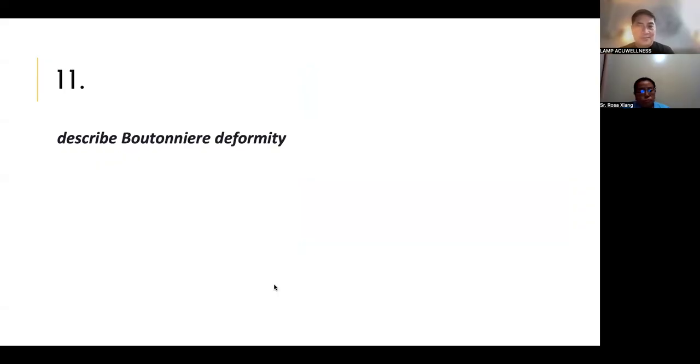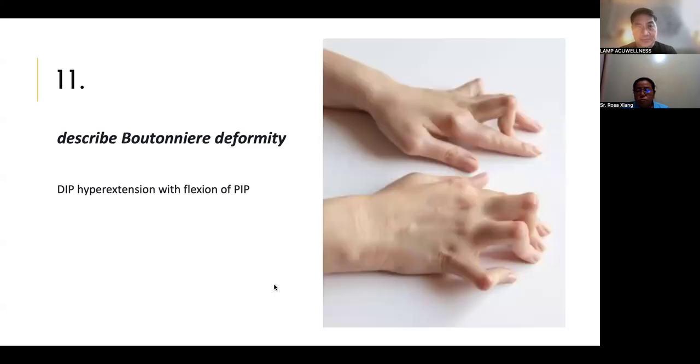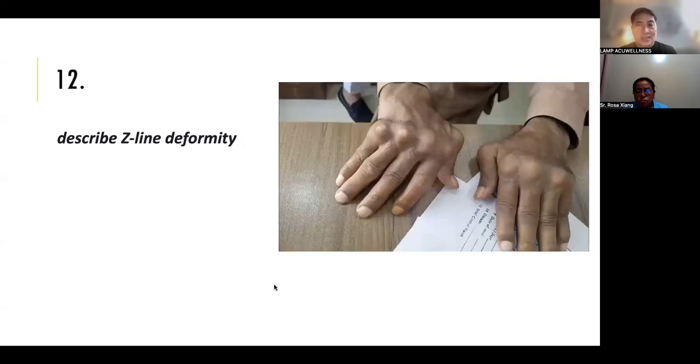Boutonniere deformity. It's DIP hyperextension with flexion of the PIP. Okay, this is how it looks like. Z-line deformity. Z, like a Z. Z-line: subluxation of the first metacarpophalangeal joint with hyperextension of the first IP joint.